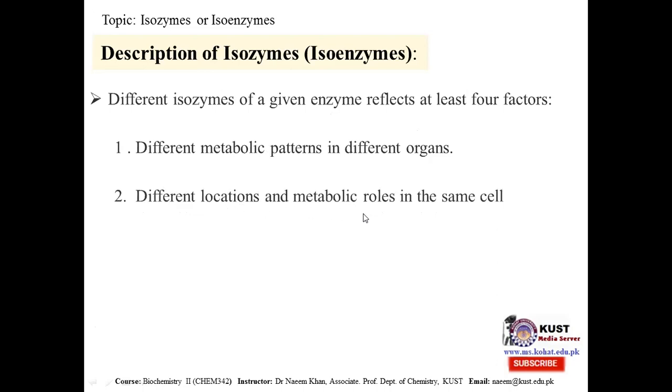Two, different location and metabolic role within the same cell. Even in a cell, different points have different metabolic roles. So that's why different forms are required. Remember, different forms can be regulated differently and they have different kinetic properties. Three, different stages of development. Different stages of development have different needs, different roles, different functions. And these different forms are therefore existing there.